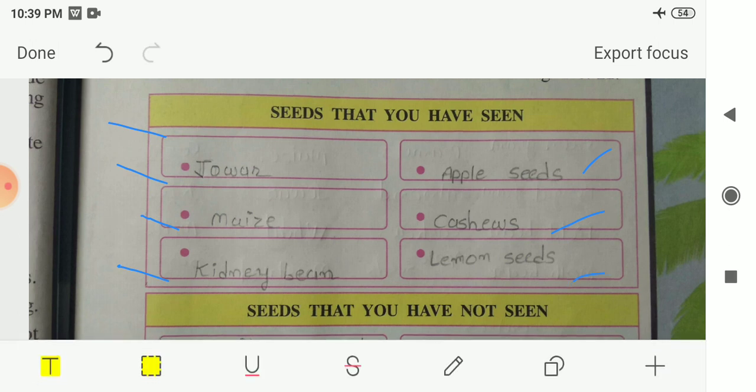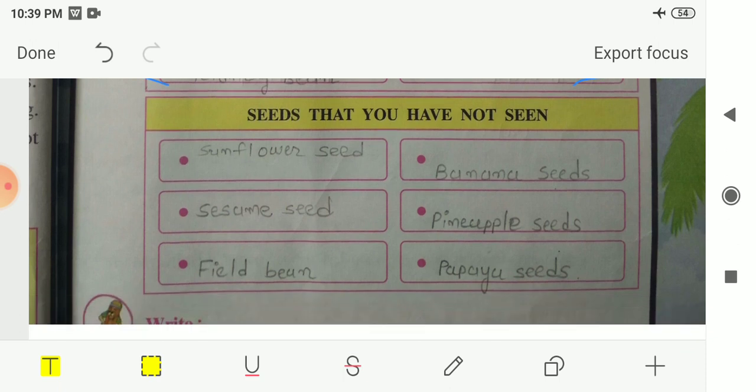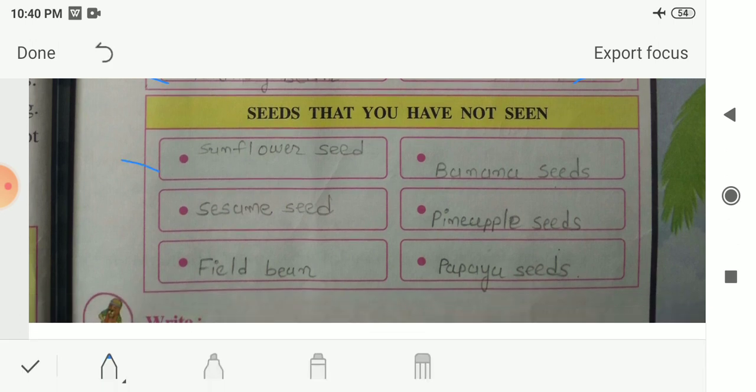In the next table, you have to write the seeds that you have not seen. So here I wrote sunflower seed, sesame seeds, field beans, then banana seeds, pineapple seeds and papaya seeds. So these are some of the examples that you might not have seen. If you had seen any or some of these seeds, then you can also write the name of the other seeds which you have not seen. So now let me see how these seeds look like.